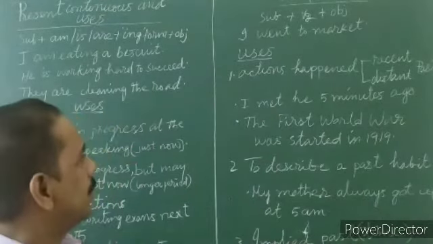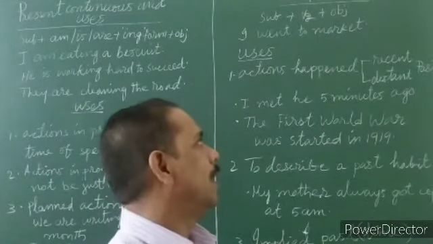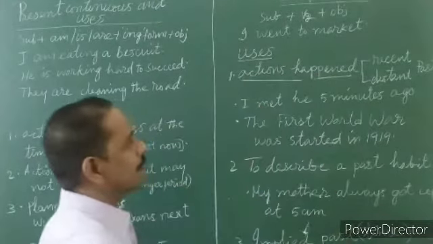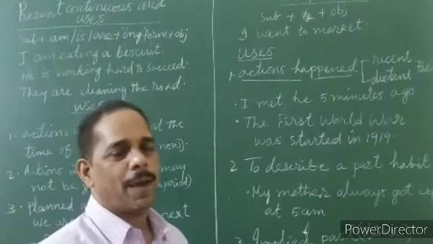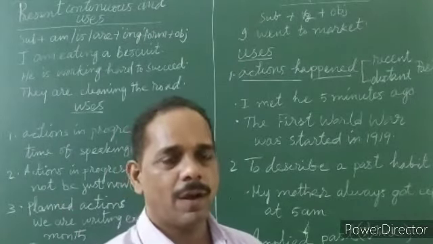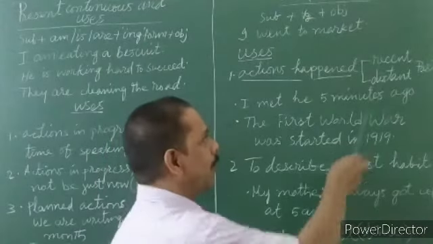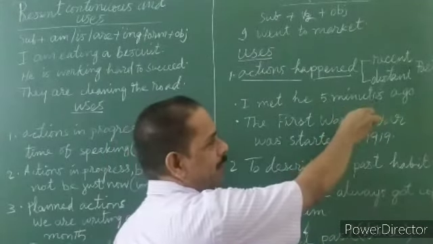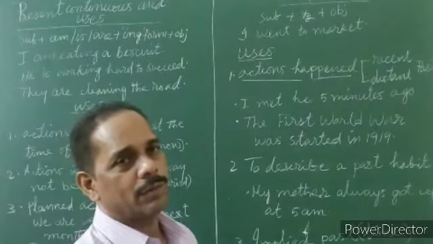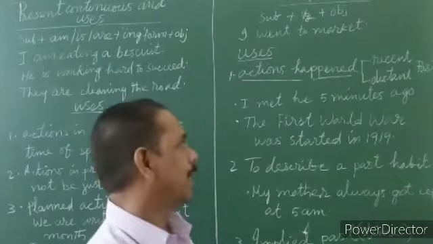There are 3 uses. One is actions that happened in the recent past or distant past. What is the meaning of it? Recent past means what just happened, just taken place. Distant past means long, long ago. It happened quite some time back.